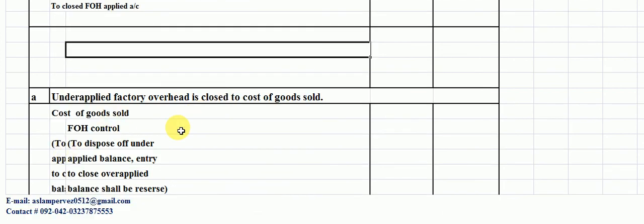If the actual factory overhead is greater than the applied factory overhead, then we have to charge more cost in production in the form of cost of goods sold to factory overhead control.